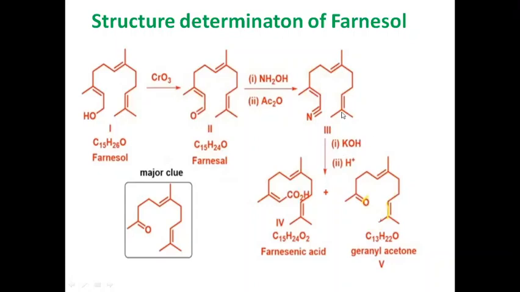As you can see, this is an alpha beta unsaturated nitrile. It can undergo retro-aldol synthesis, yielding geranyl acetone. So this is the probable structure of farnesol, and geranyl acetone is the major clue, the major compound from which this structure has been deduced.